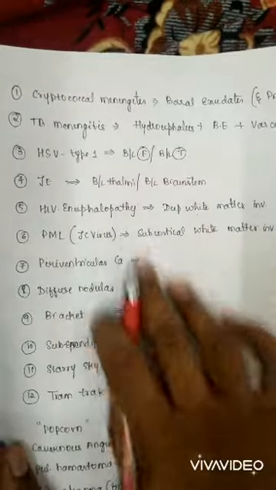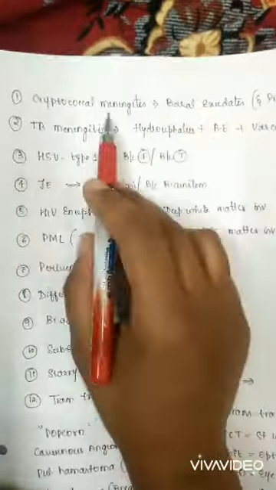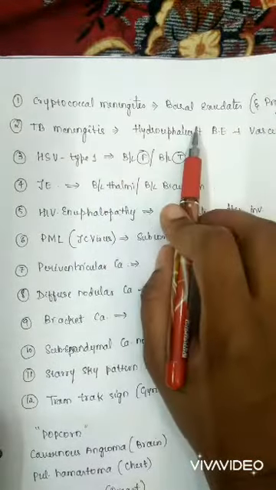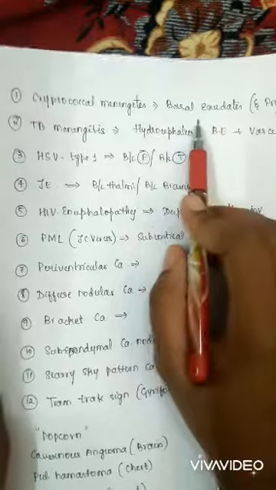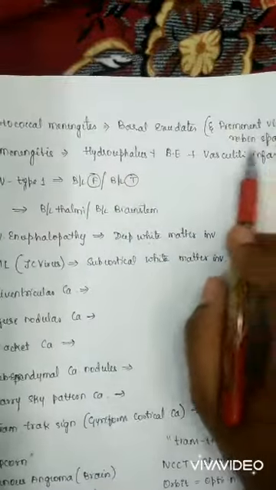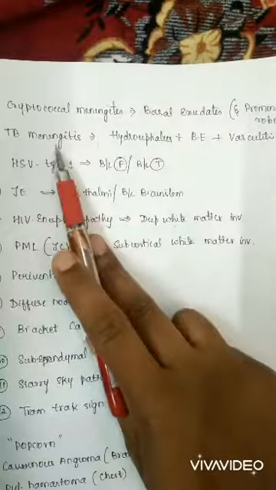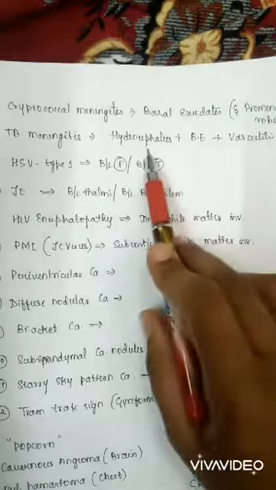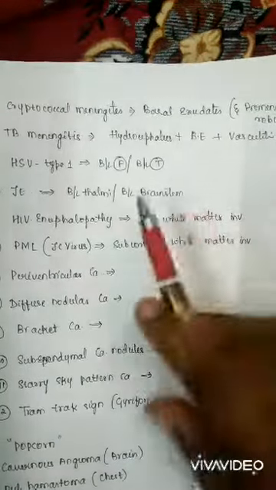Friends, let's continue with the radiological signs. You should know that cryptococcal meningitis and TB meningitis both have basal exudate, so we should try to differentiate them. In cryptococcal meningitis, another finding is the prominent Virchow-Robinson space. In TB meningitis, it is a triad: along with the basal exudate, there will be hydrocephalus and vasculitic infarct.